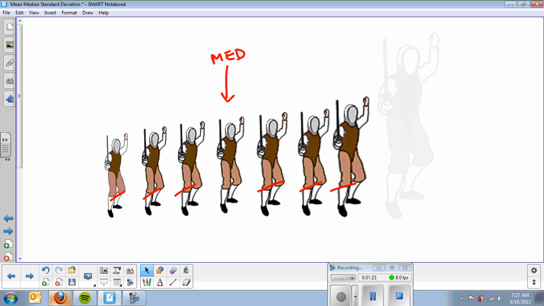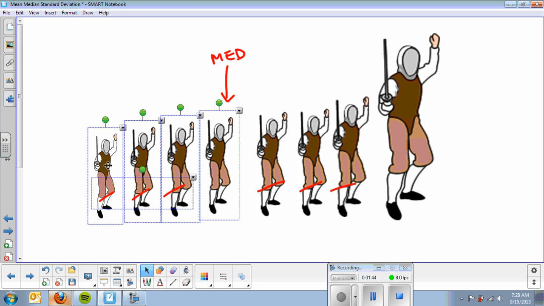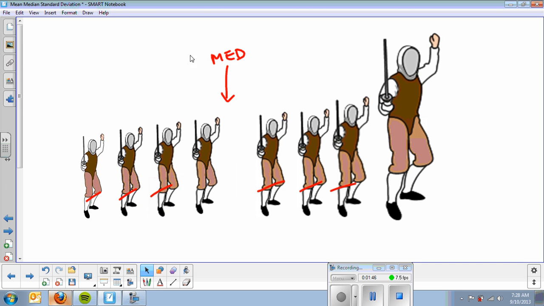However, if I add your friend and mine, Yao Ming, into the mix, he is significantly taller than even the tallest gentleman. So when I add these heights together and divide by 8 now, that's going to really increase the mean. However, if I look at it, I've got 4 and 4, so the median is just going to jump from this gentleman's height to the average of these two now. Now this will be the median.